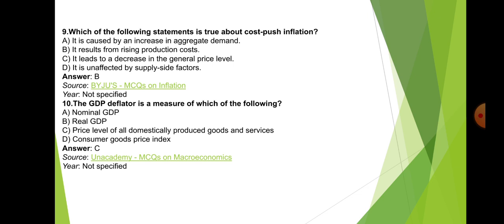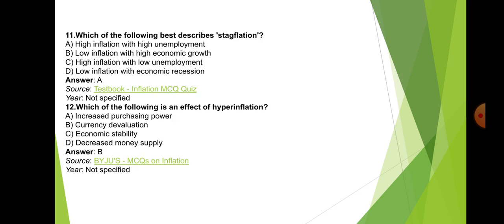Next, which of the following statements is true about cost push inflation? So, right answer is B, it results from rising production cost. Next, GDP deflator is a measure of which of the following? So, right answer is C, price level of all domestically produced goods and services.